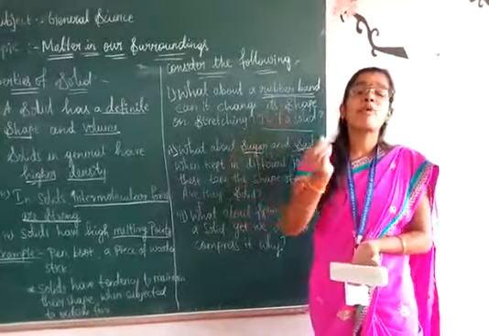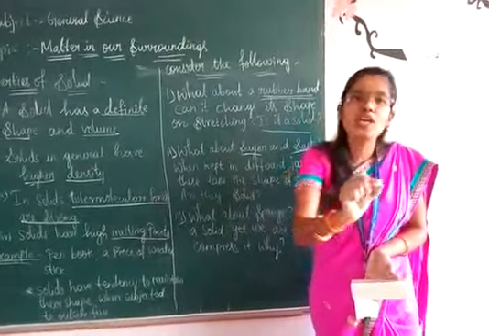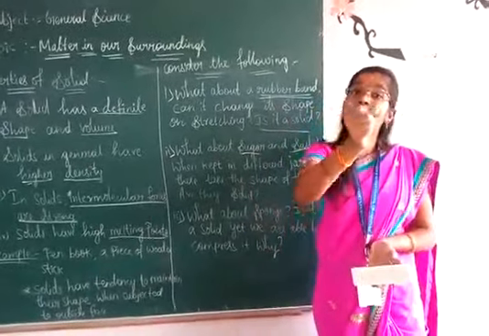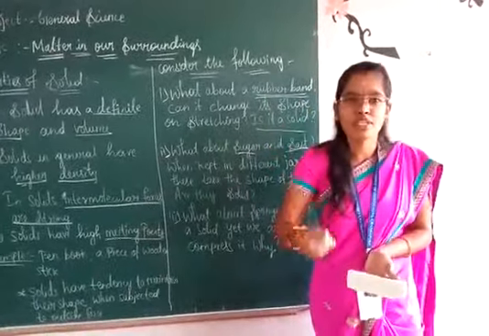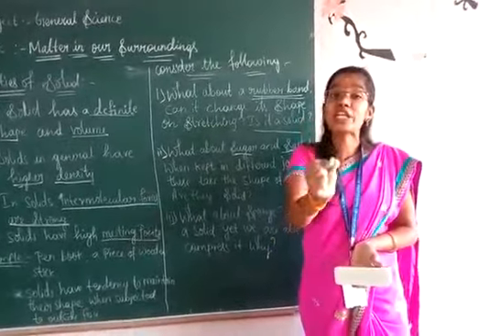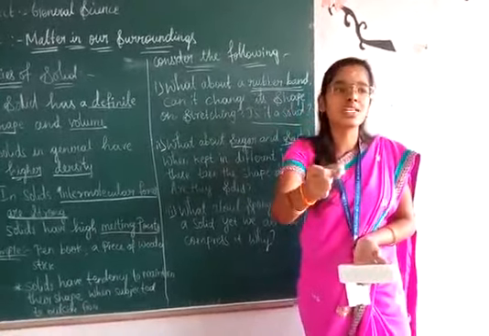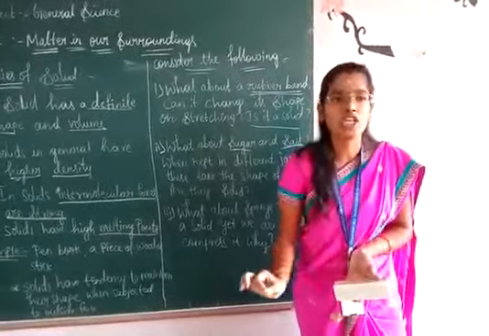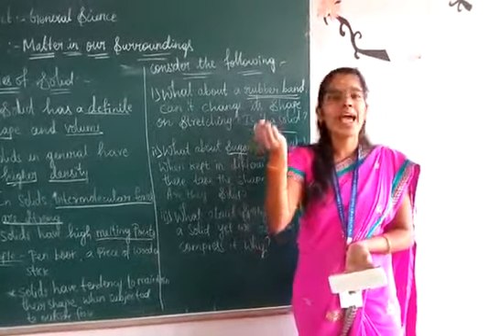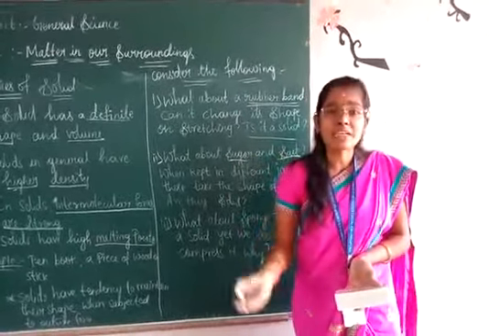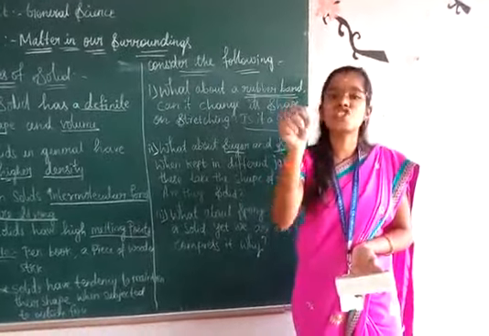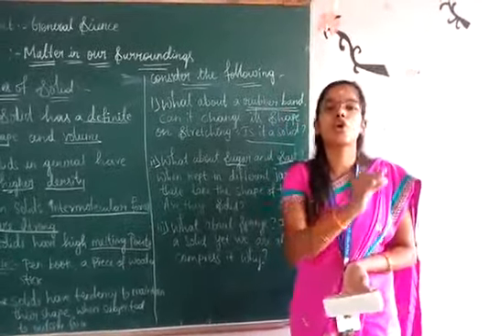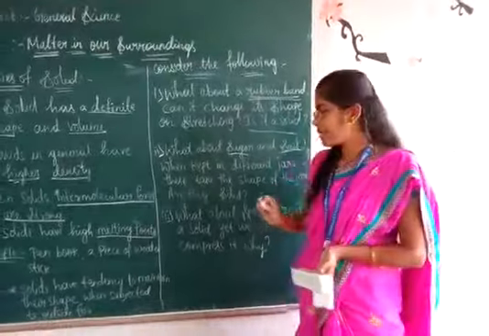Sugar and salt are in the form of crystals, right? So each individual salt and sugar crystal has a fixed shape. We can take it in a hand, jar or plate, whatever it may be, but the individual shape is fixed. It will not change.